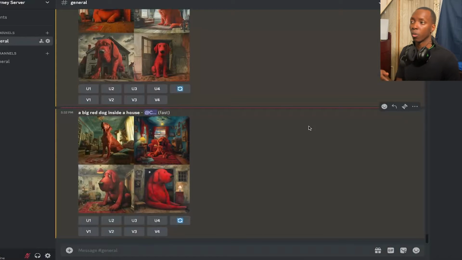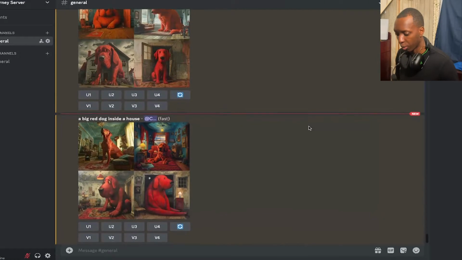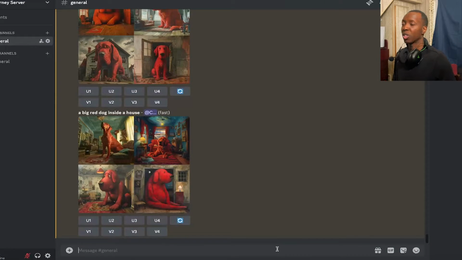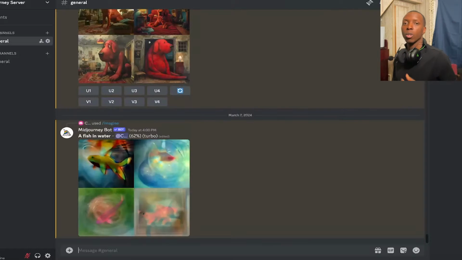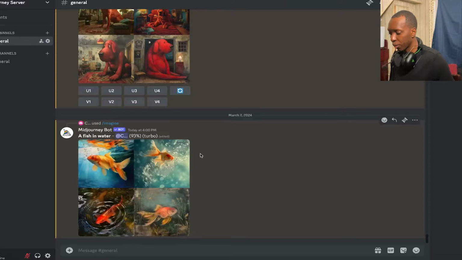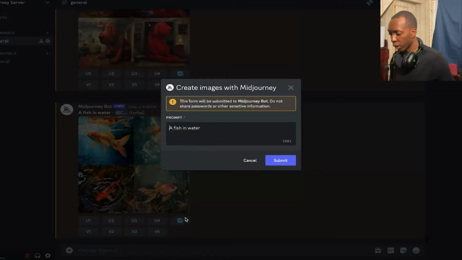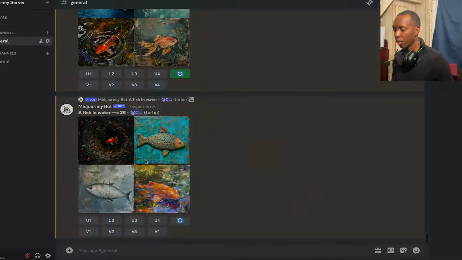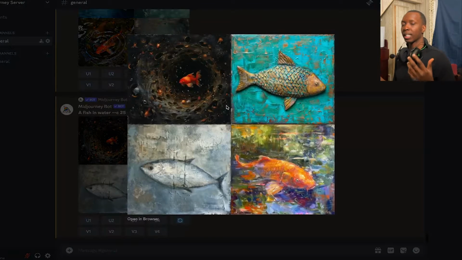You can just tell it go, you can go get a sandwich, come back, it'll be done. So that's pretty cool. So now we have the chaos parameter, which just increases how crazy the results of your prompt will be. Here we're going to do a fish in water, but let's try it with different chaoses. All beautiful versions. Now we're going to put dash dash. Now you can either type in chaos, then the number, or you could just type in dash dash C, and let's go with 25. So you see now, it's a lot more abstract in general.